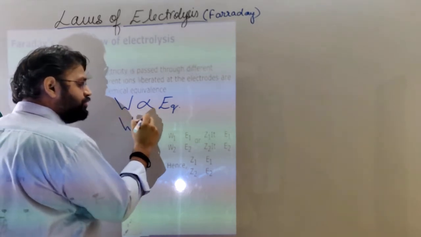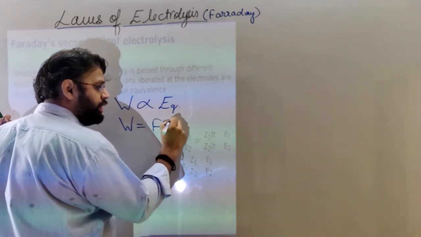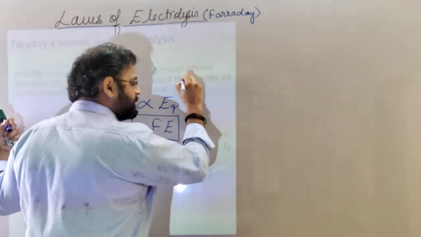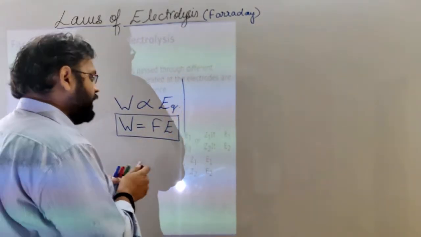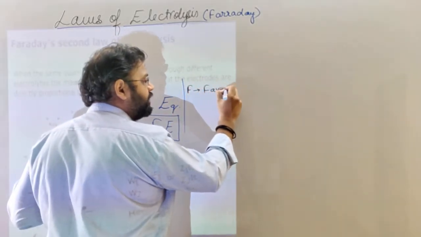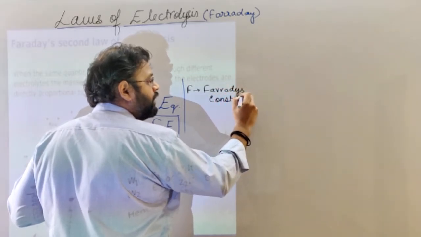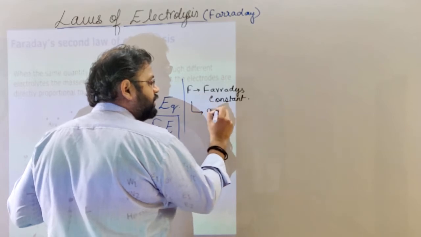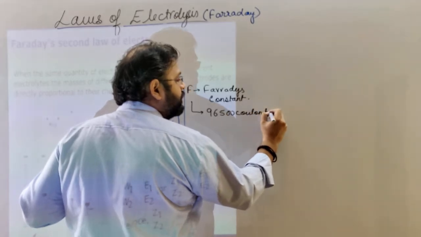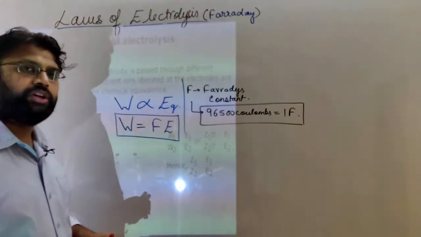When we remove the proportionality sign, F becomes the proportionality constant into E, where F is known as Faraday's constant, and its value is taken to be 96500 coulombs for 1 Faraday.